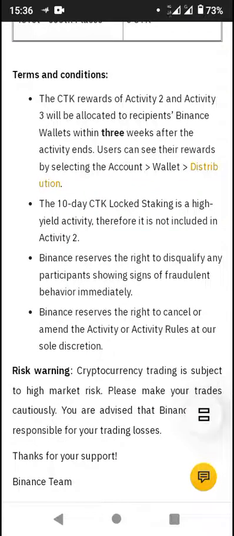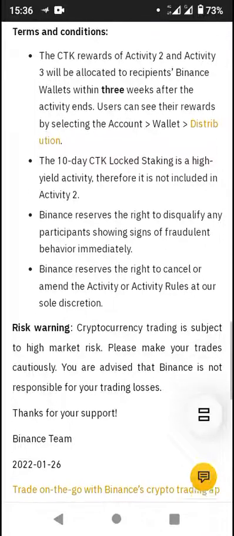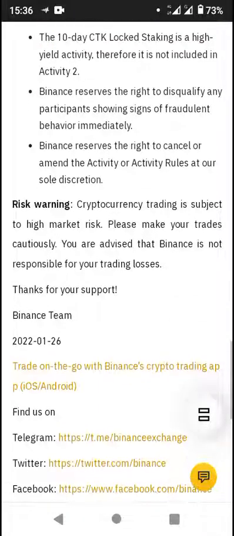Binance reserves the right to disqualify any participant showing signs of fraudulent behavior. Binance also reserves the right to cancel or amend the activity or activity rules at its sole discretion.